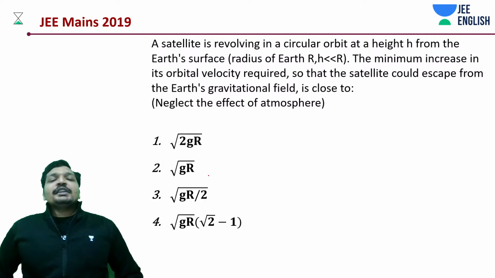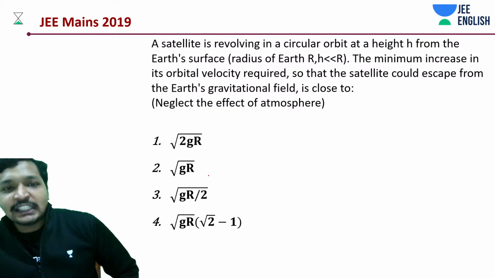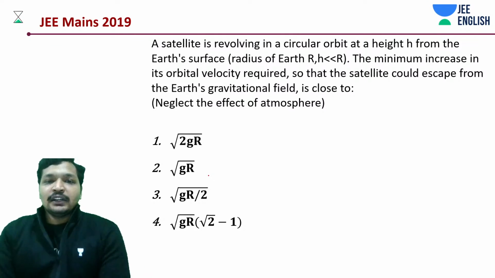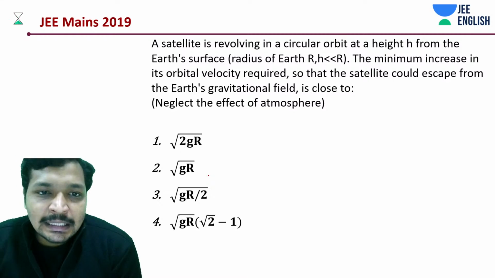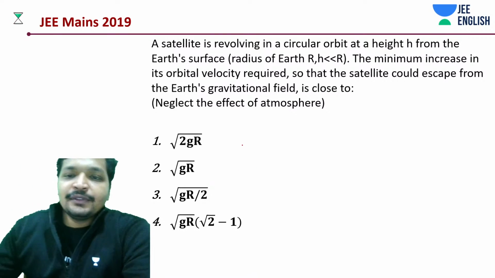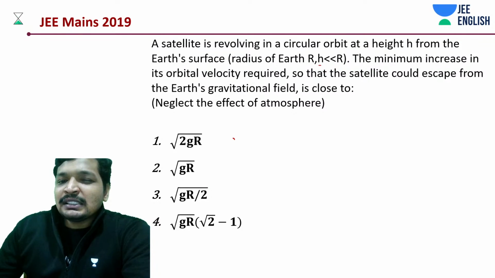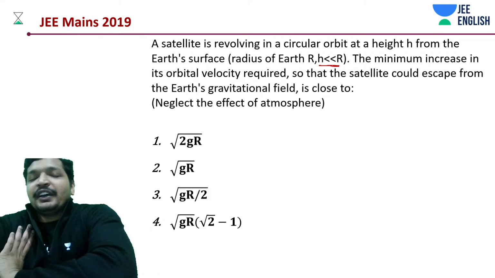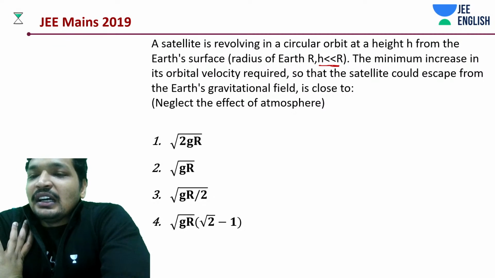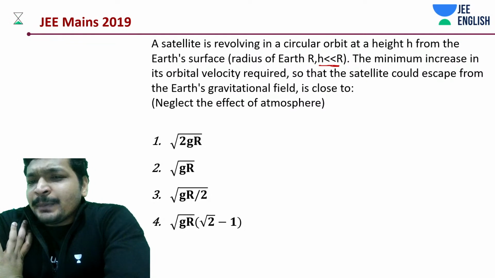So what do we have over here? A satellite is revolving in a circular orbit at a height h from the Earth's surface. Minimum increase, so h is less than r. Notice this point. This is very important for us. Okay, now what is happening? This is some kind of problem that we have been very often doing, right? Like we used to do this very often, like h is less than r. Then what happens? It's a very simple problem if you focus on this.